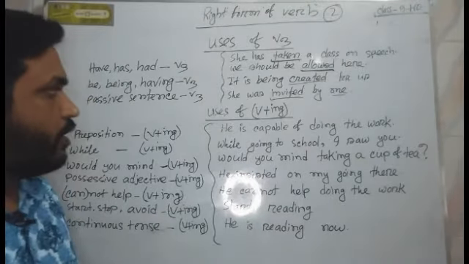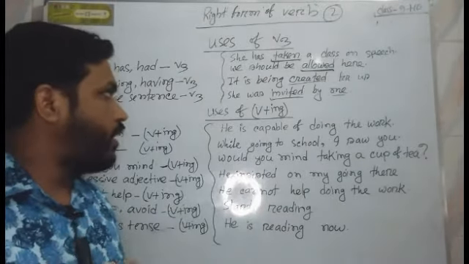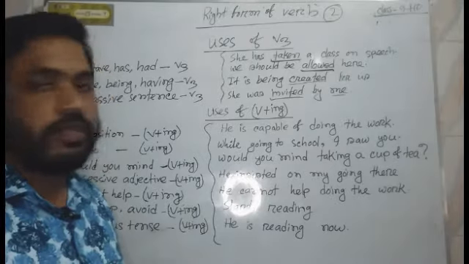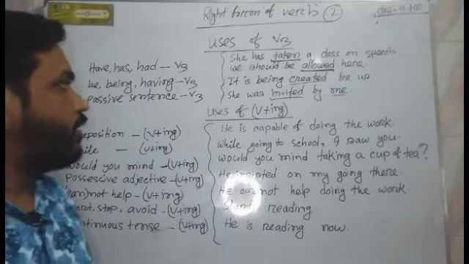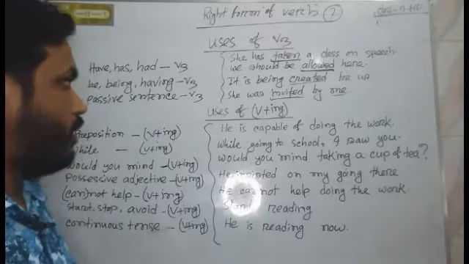So whenever we find any subject used after a transitive verb, we generally think it is a passive sentence.